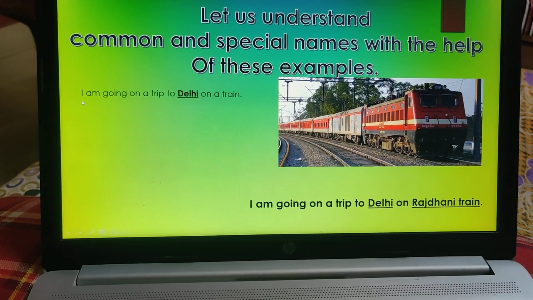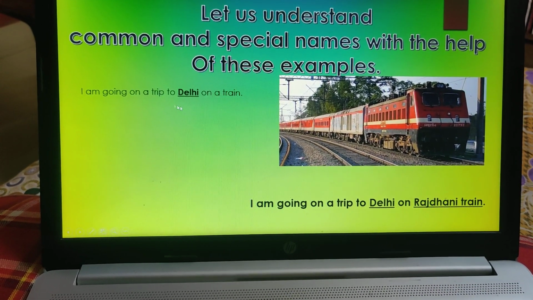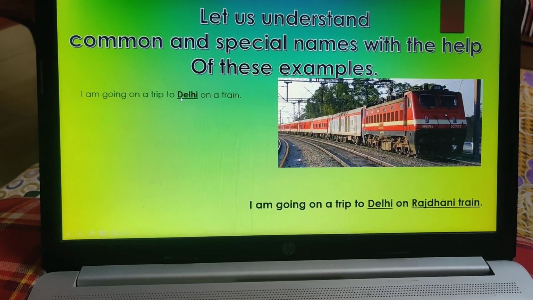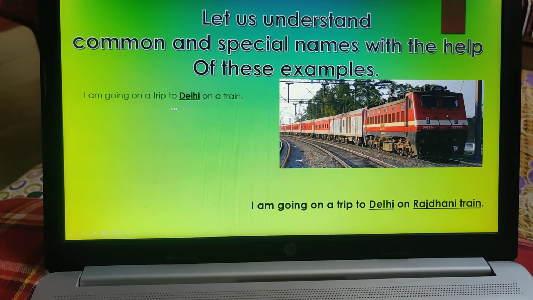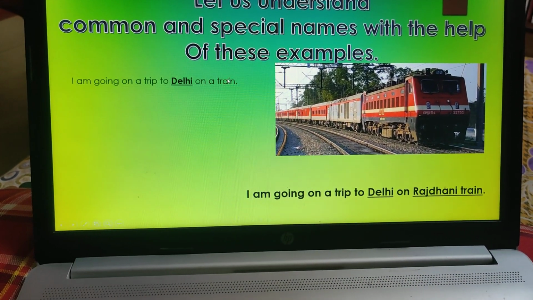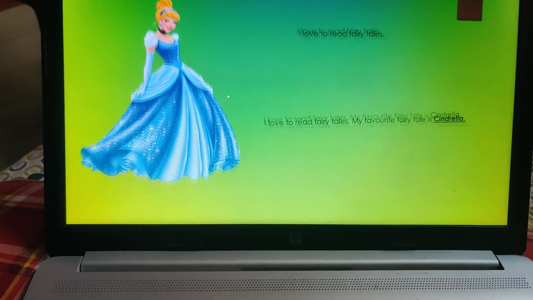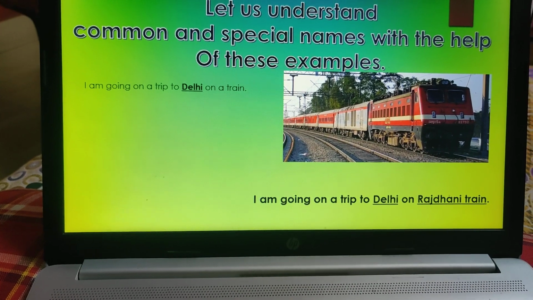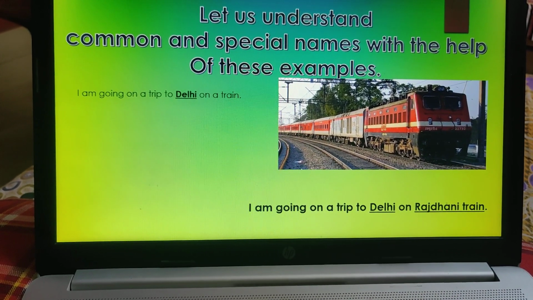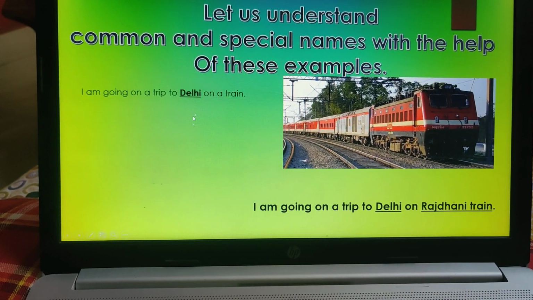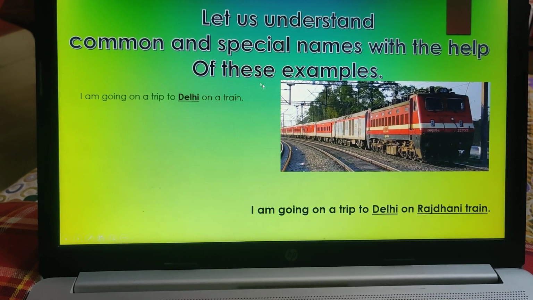Let us read the sentence. I am going on a trip to Delhi on a train. Delhi is the special name. You can see the first letter is capital in the sentence. In between a sentence, we don't write capital letter unless it is a special name. And here the common name is train, because I can go to Delhi with any of the trains that are going. It can be a local train, it can be a Rajdhani, it can be Purva Express, those who have gone. So it can be any train. I am going on a trip to Delhi on a train.